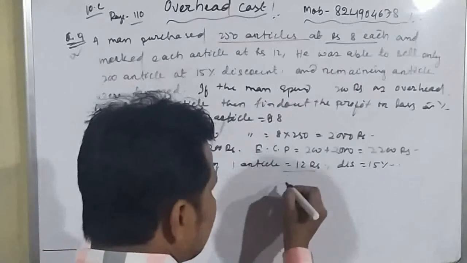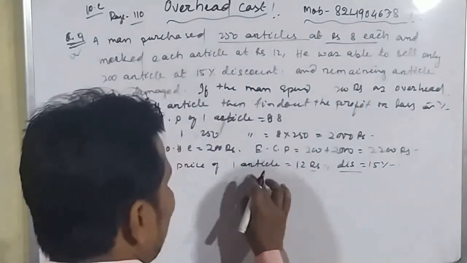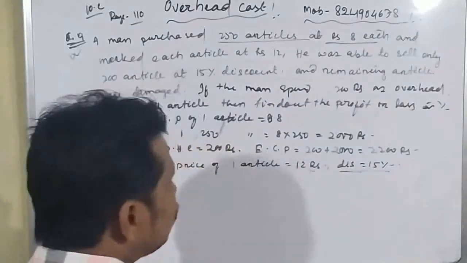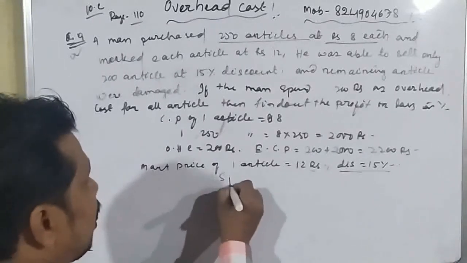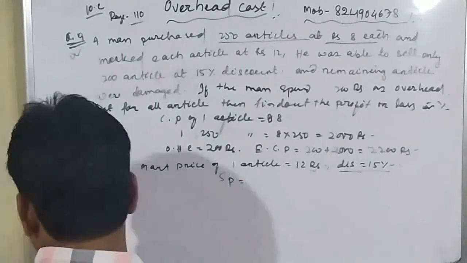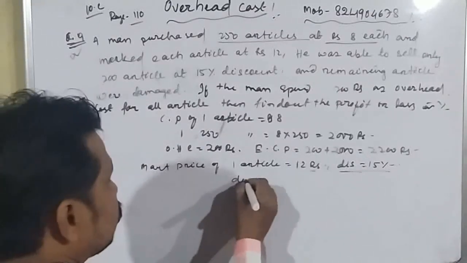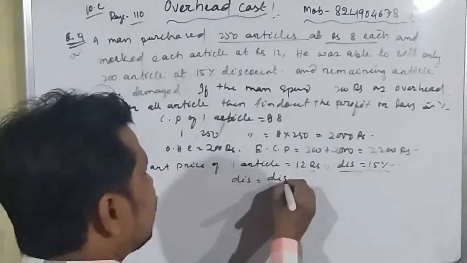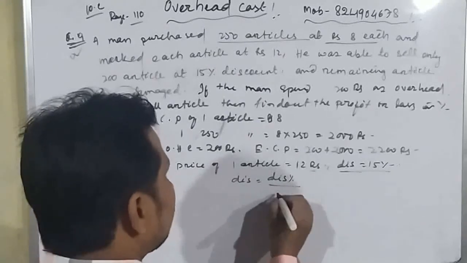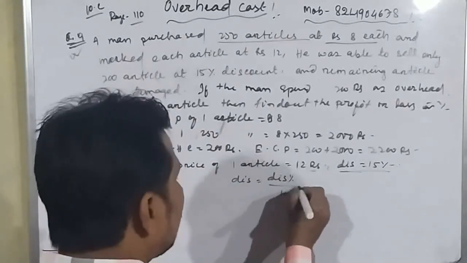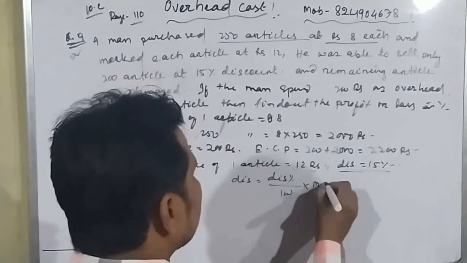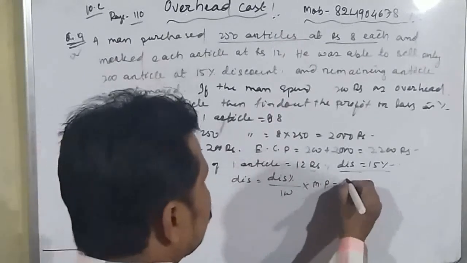So cost price is given, mark price is given, and discount is also given. So the selling price is equal to how much? First of all we have to find out the discount. So discount is equal to discount percentage divided by 100 into mark price, which is equal to 12.